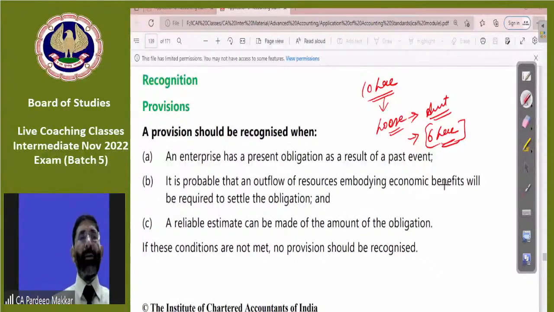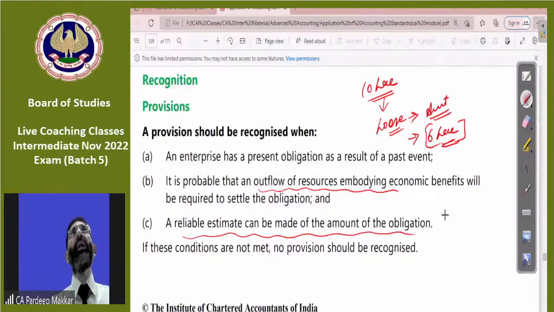So two things are there. One is probable that an outflow is there of money or money's worth, and second is a reliable estimate can be made. Only then provision will be created. If we think we will lose the case, but we are not sure how much payment is to be made, then no provision is to be created. Yeah, contingent liability is to be shown. That is a separate point.